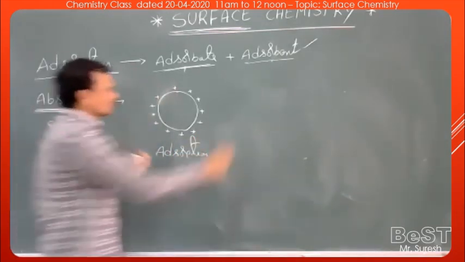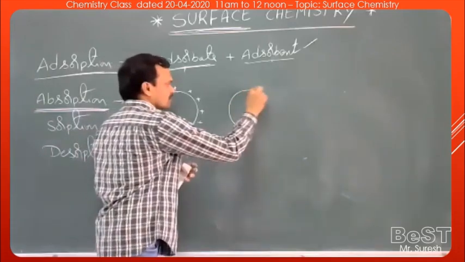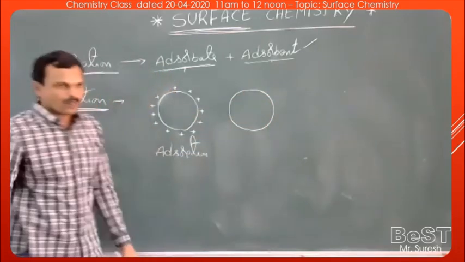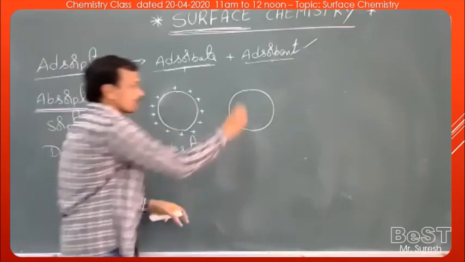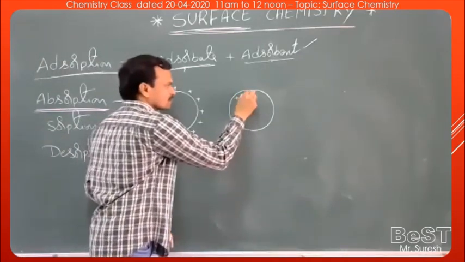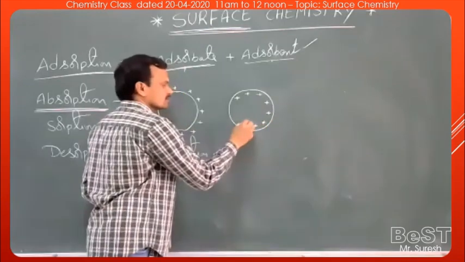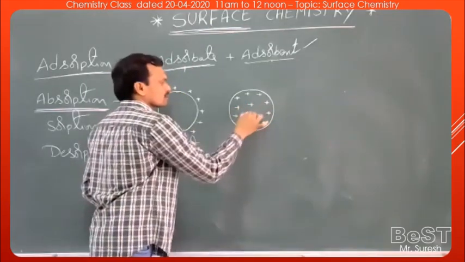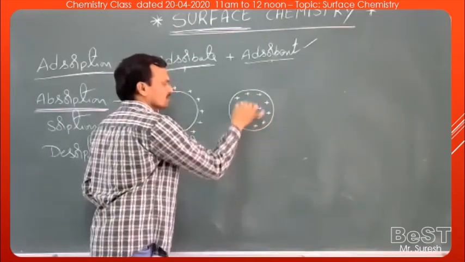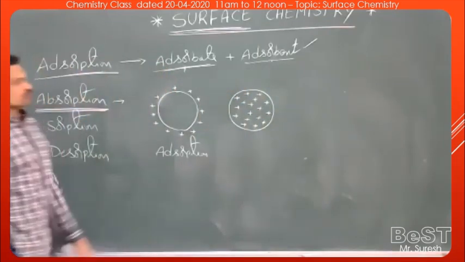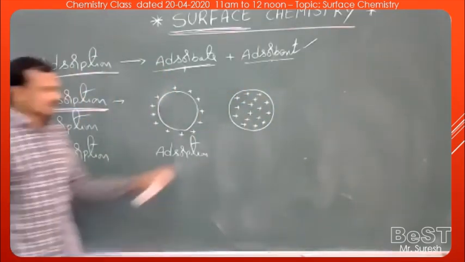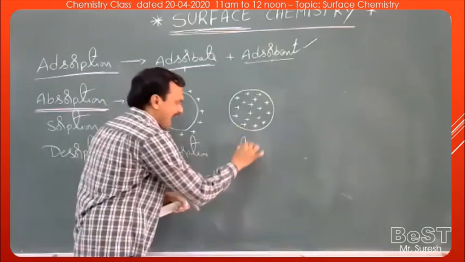Now take one more example. This is a substance. If the molecules are distributed uniformly throughout the bulk of the substance, this is called absorption.